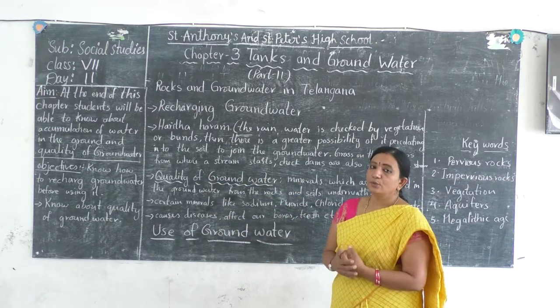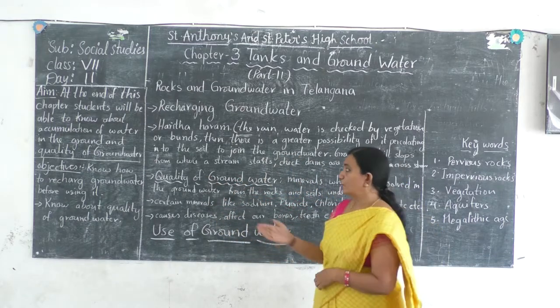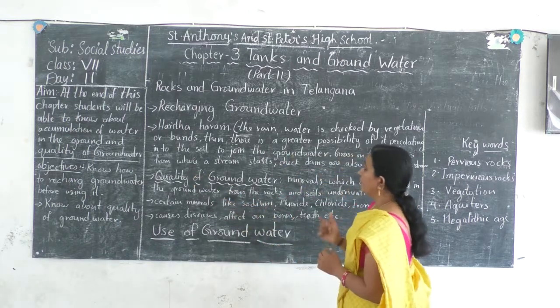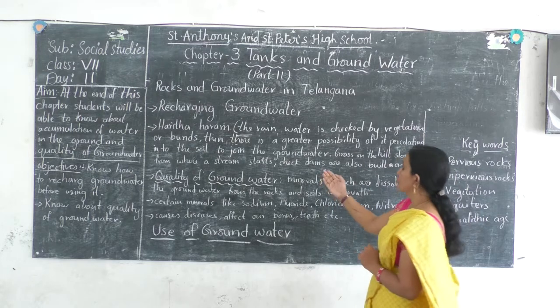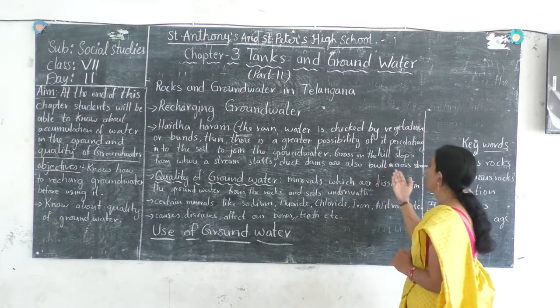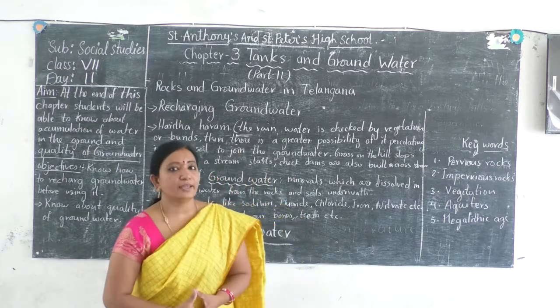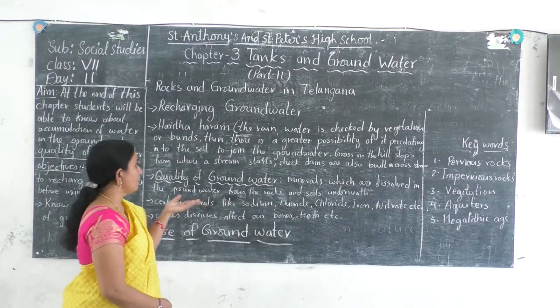They can utilize the water in the form of natural springs also. From where a stream starts, check dams are also built across a stream. So these are the different processes through which we can recharge the groundwater.